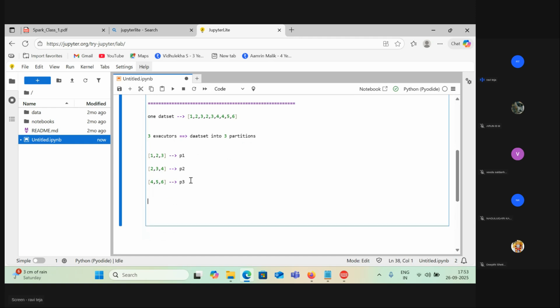Now I'm applying map on top of this. Let's say this data set, I will call it a dummy data set. Now on top of this dummy data set, I will push this square function. Okay, square function. So far clear?